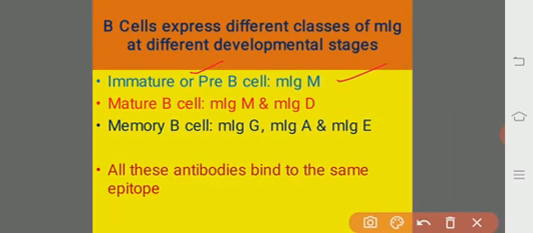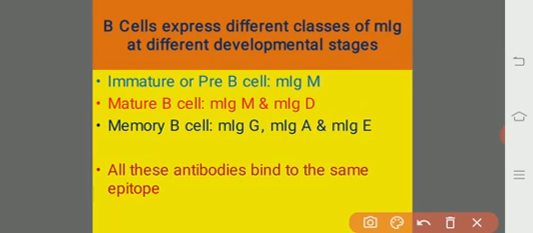Mature B cells have membrane bound IgM or membrane bound IgD. Memory B cells have membrane bound IgG, membrane bound IgA or membrane bound IgE. And the specialty is that all these antibodies bind to the same epitope.